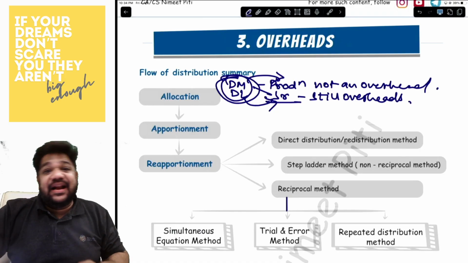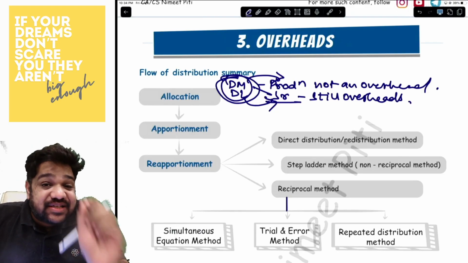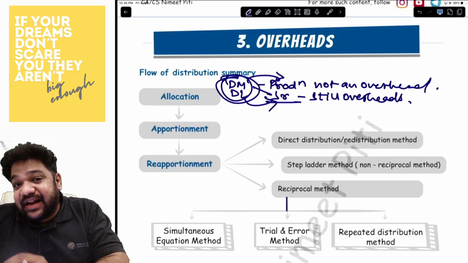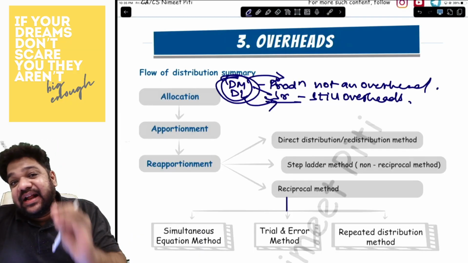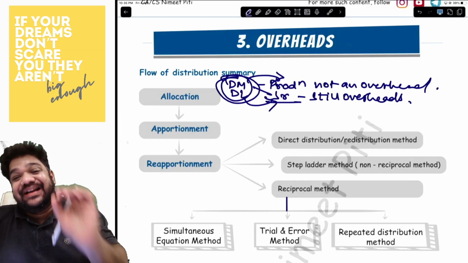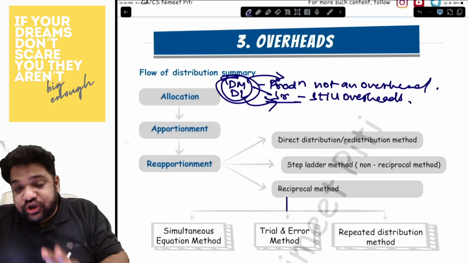But the direct material and direct labor of the service department are still overheads. Keep that in mind. Direct material and direct labor of the production department, not an overhead. Direct material and direct labor of the service department, yes, an overhead. Okay. Then comes apportionment.